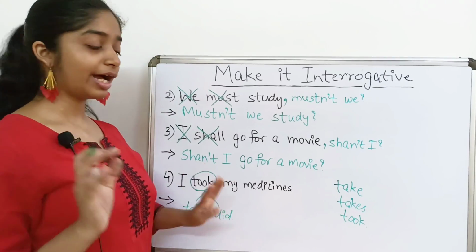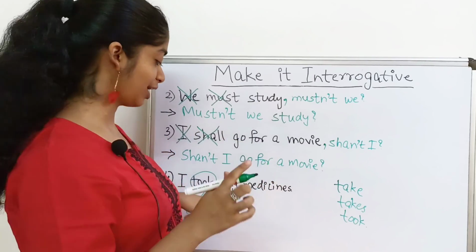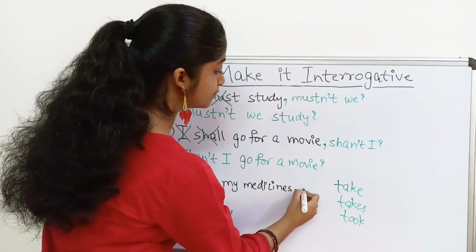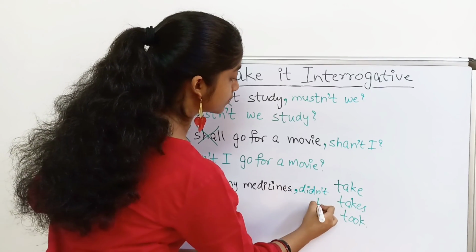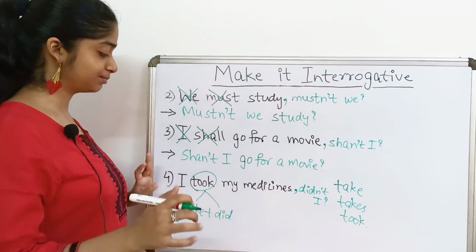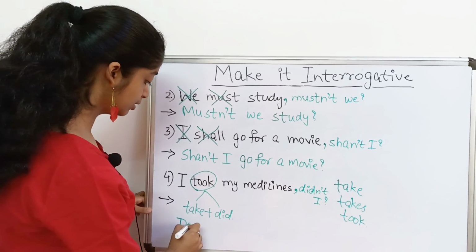So I have explained this rule in detail in my video on question tag. Okay, I took my medicines, comma, didn't I? This will be the question tag for this sentence. Now this didn't I will come over here in your final answer.